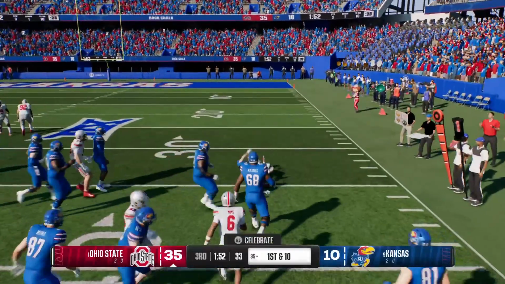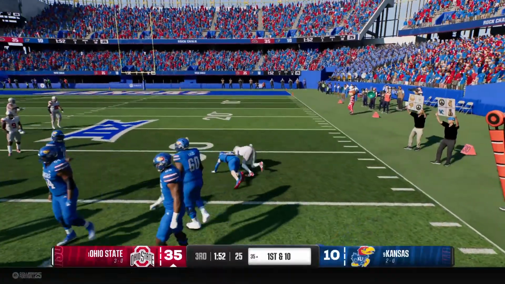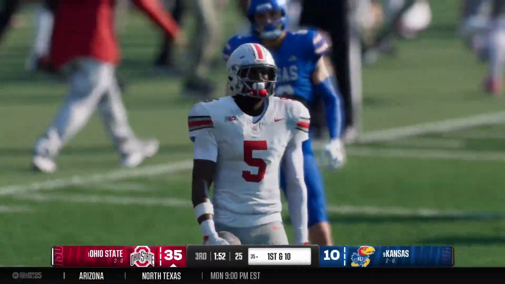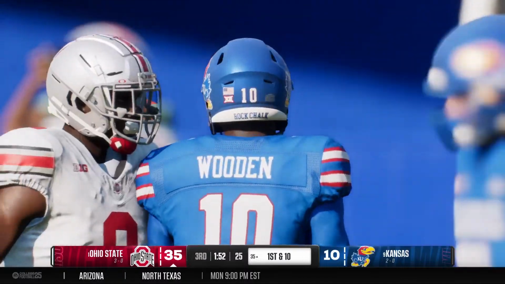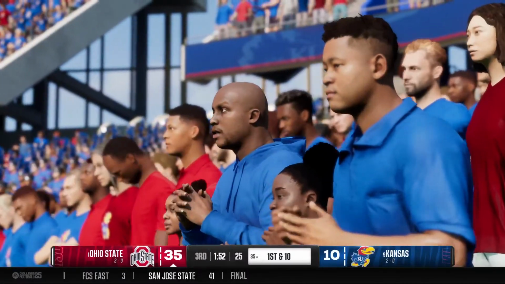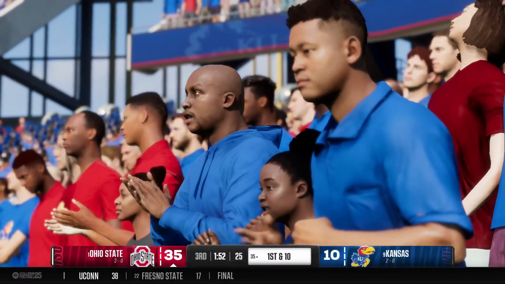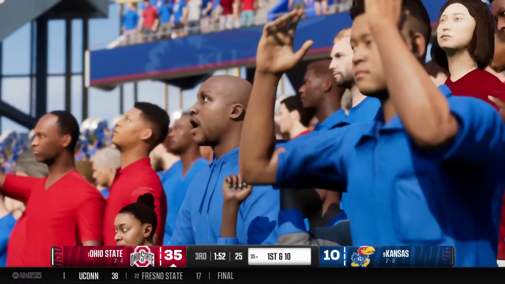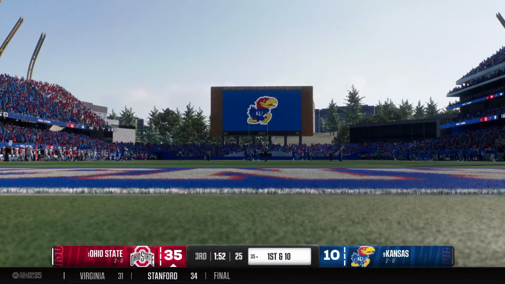Going the other way, can they stop him? And look at the return after the interception. Sets the offense up in good shape. Boy, would this quarterback love to have this one back. They're trying to work themselves back into this game here in the second half, and the defense comes up with a big turnover that could be the nail in the coffin.